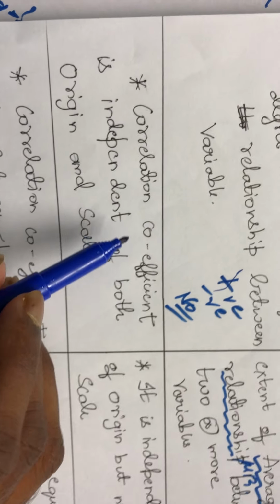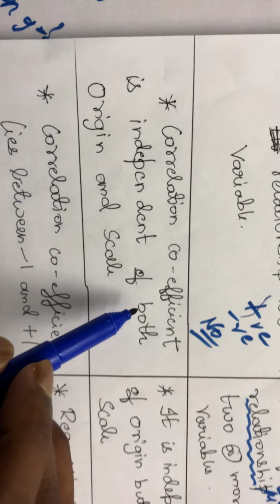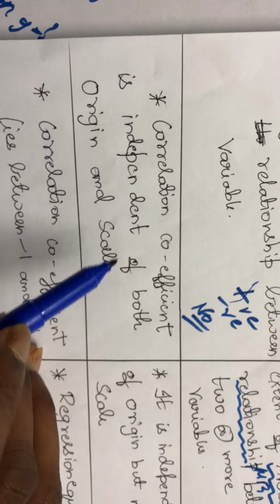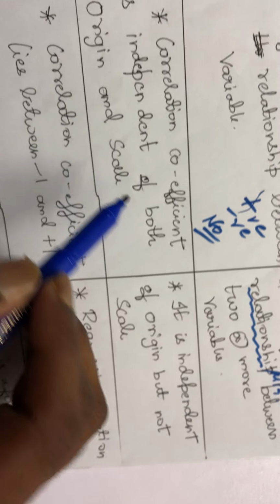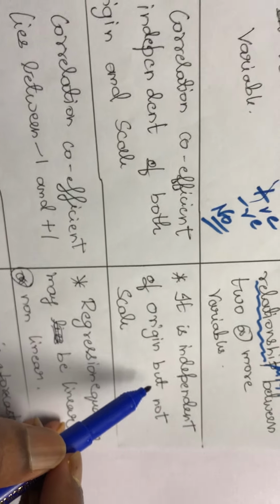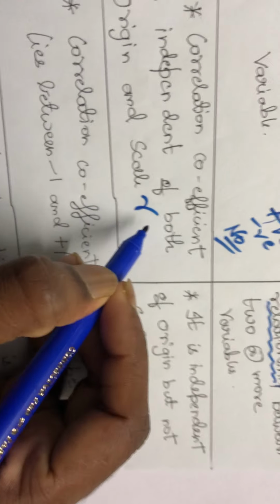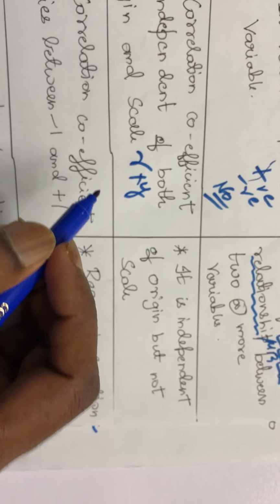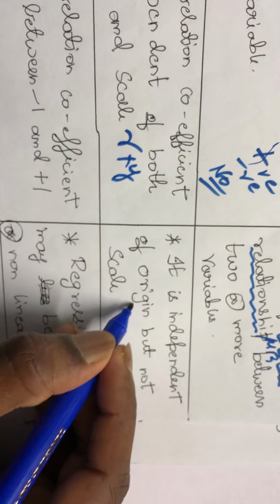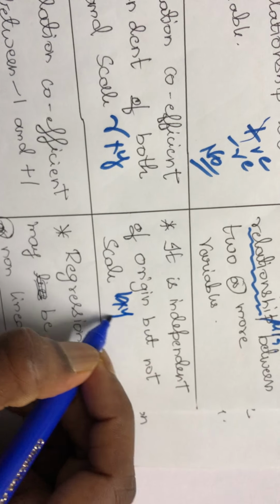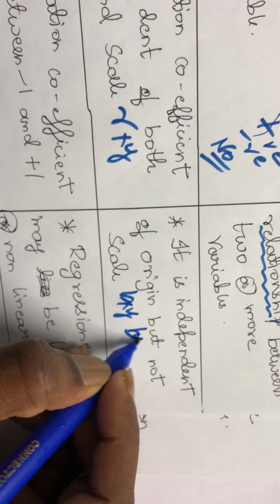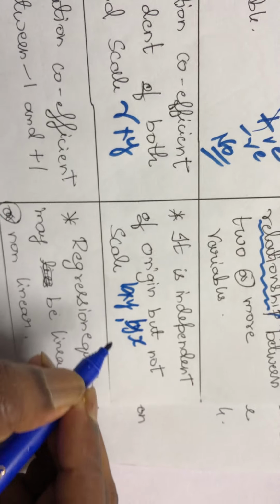Now correlation coefficient is independent of both change of origin as well as change of scale. Correlation coefficient is nothing but rxy. Similarly, regression has coefficients, that is bxy and byx. Two regression coefficients are there.